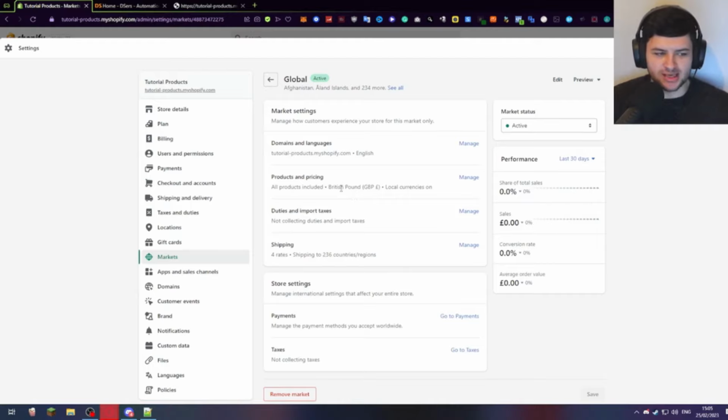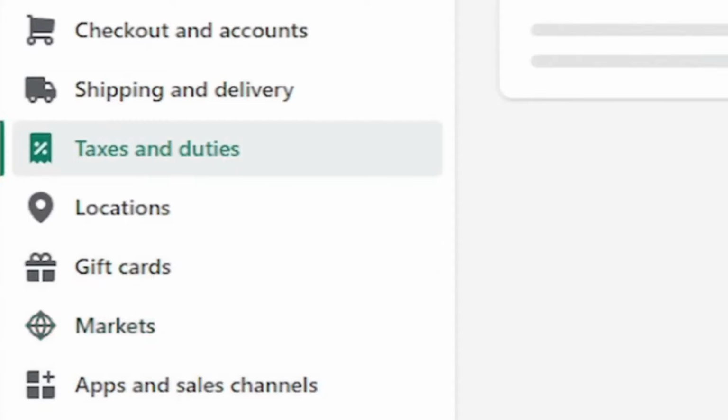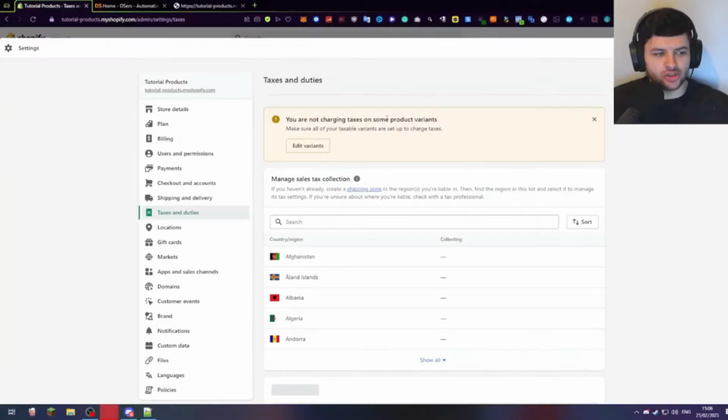Now, if you want to further customize this yourself, you can change products and pricing, duties and import taxes, which we're going to have a look at now, and different shipping rates. You can further customize what we sell up, payments and taxes. Okay, so let's go to taxes and duties next. And it says you're not charging tax on some product variants. Make sure all your taxable variants are set up to charge taxes.